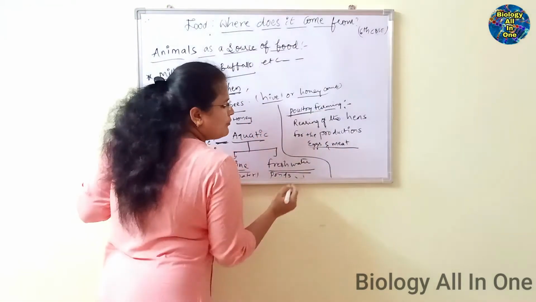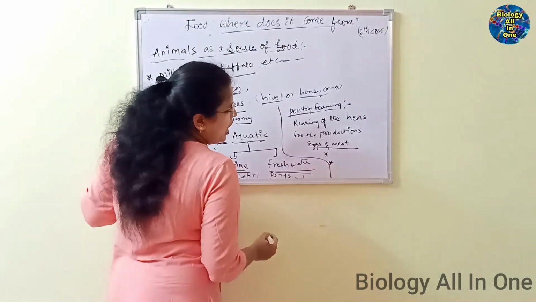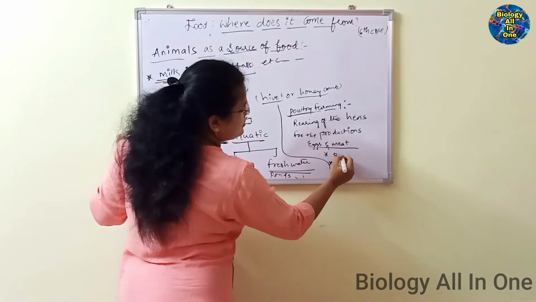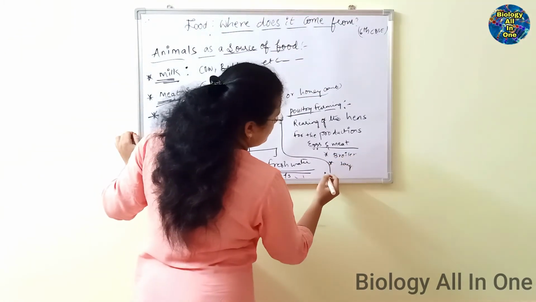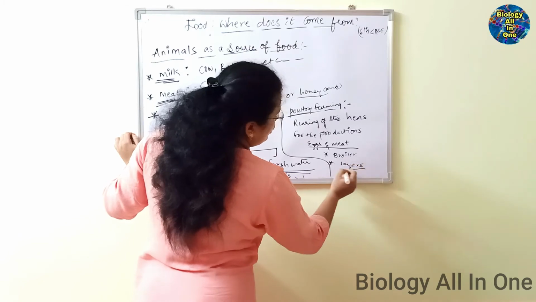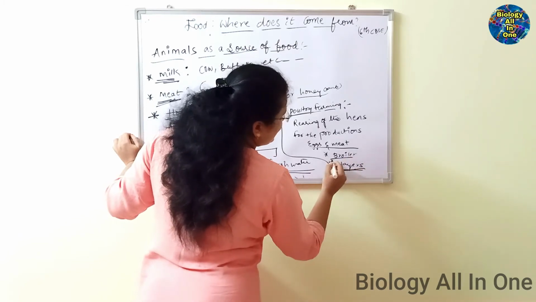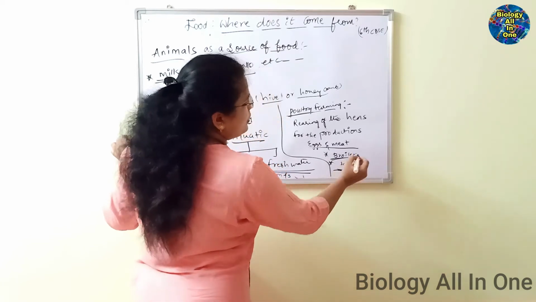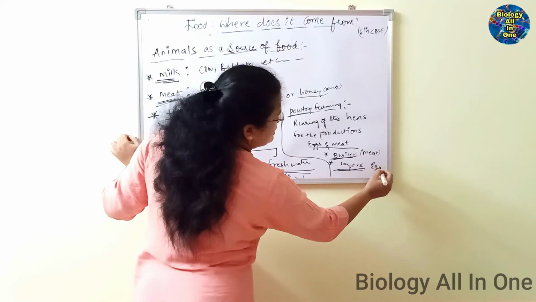Actually, in poultry farming, we have two different types of hens. They are broilers and layers. See, broilers and layers. Layers lay the eggs. Broilers are helpful for the production of meat. Meat production, laying of eggs.